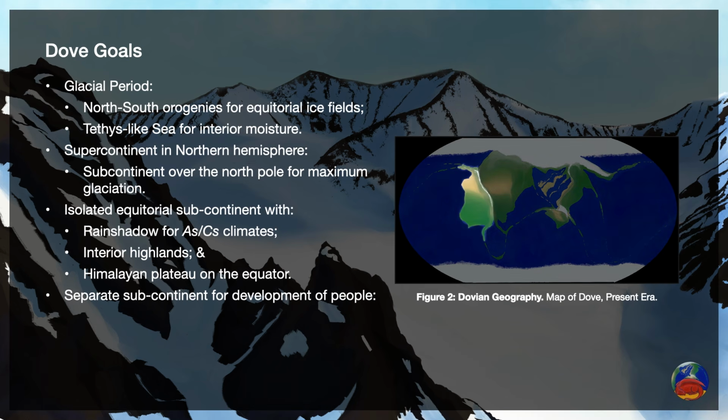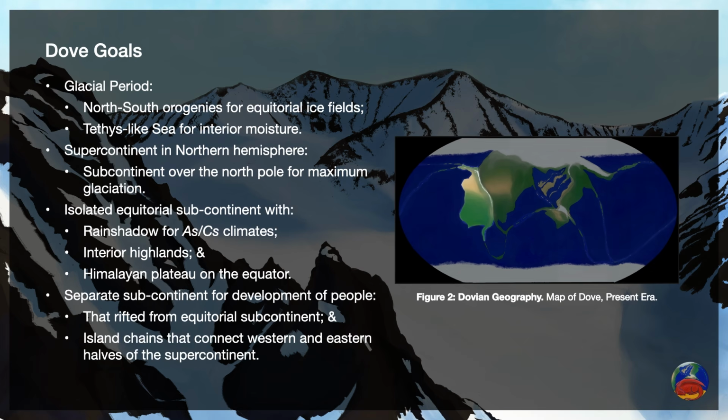One of my major goals for the Speculative Atlas is to explore cultural change through geography on Dove, so including people and where they come from was something I considered from the start. I decided to have people develop on a separate subcontinent, which rifted from the equatorial subcontinent. These became Alea and Araucaria, respectively. This rifting is relevant to the speculative evolution element because Alea is where the Dovian pseudomammals develop into placental analogues. Meanwhile, Araucaria has the Dovian monotrematoforms.